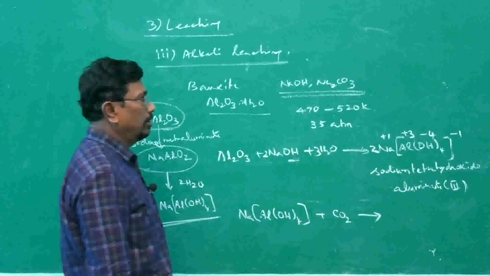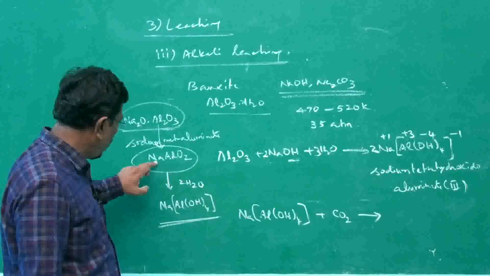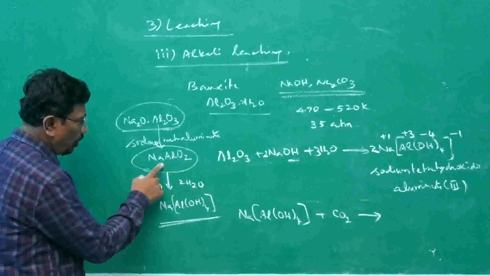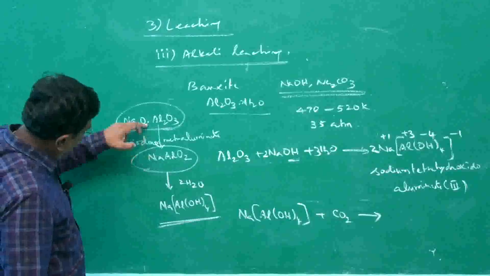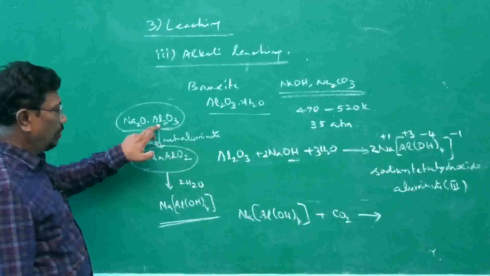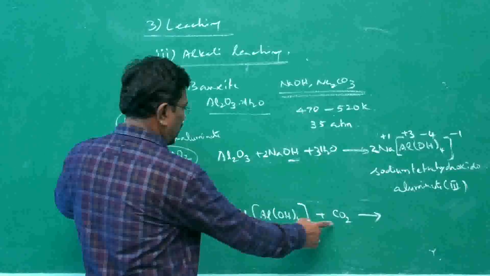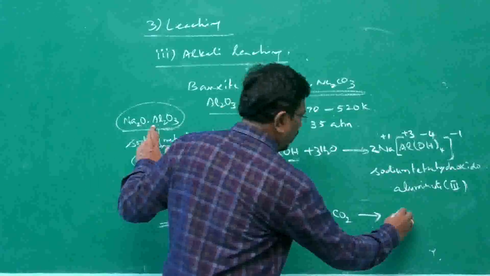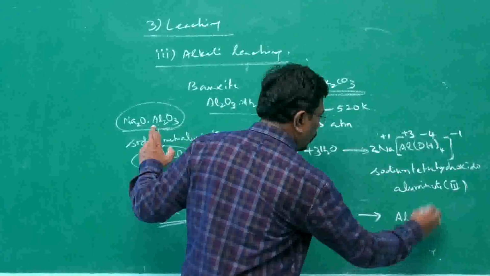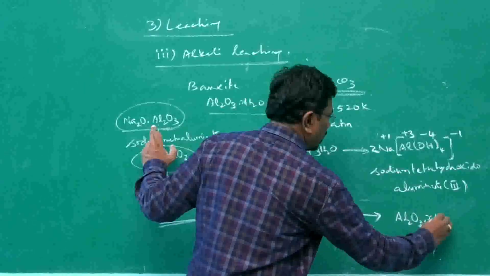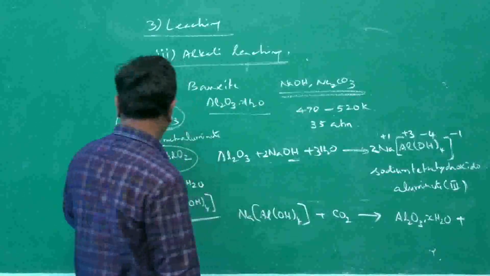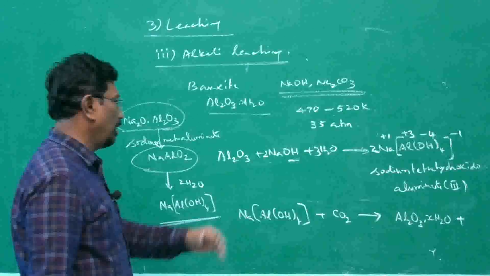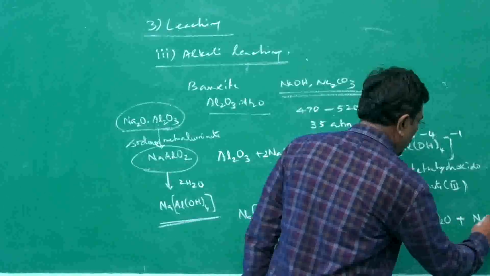What is happening? It is sodium metaluminate. As I said, this molecule may be considered as sodium metaluminate plus 2 water molecules, or sodium metaluminate is nothing but sodium oxide and alumina. When it is treated with carbon dioxide, alumina is formed, Al2O3, with the necessary water molecules, XH2O. The sodium oxide or sodium hydroxide part combines with carbon dioxide to become sodium bicarbonate.